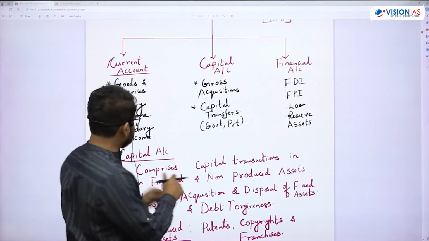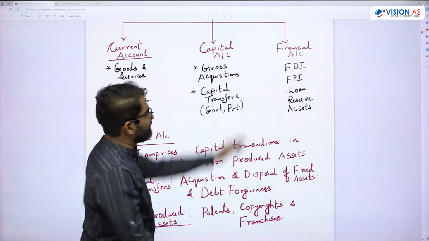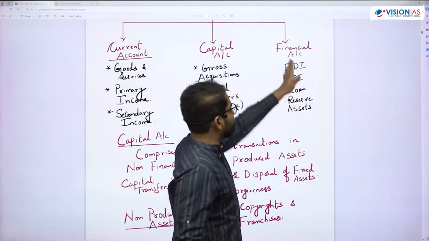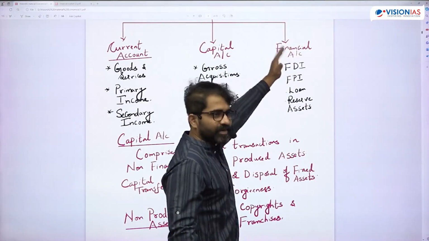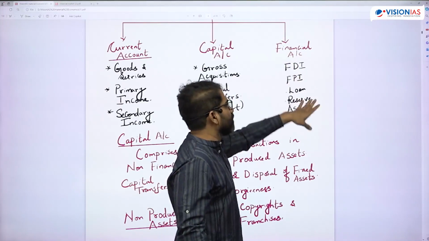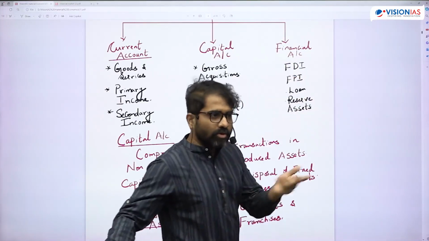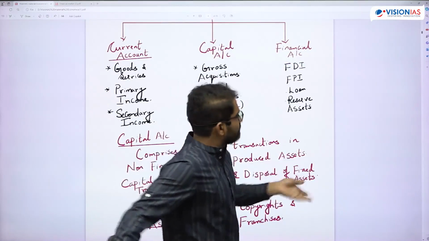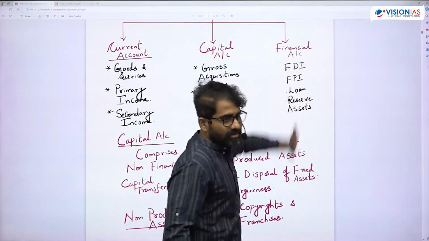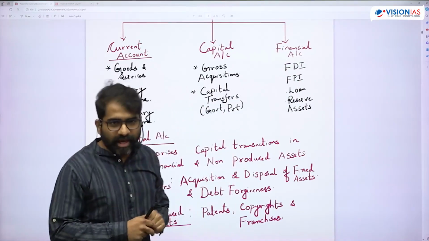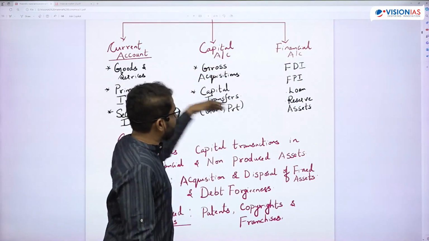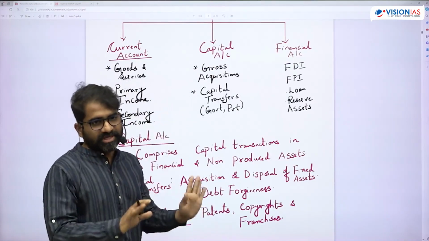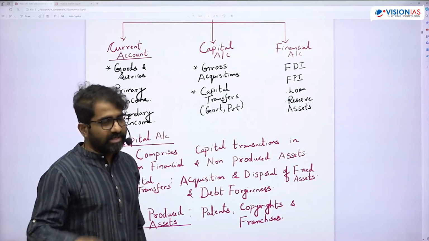Primary, secondary. And then the capital account and financial account are separated. Otherwise, both were part of the capital account. In the financial account, you have investments, FDIs, FPIs, foreign derivatives, and loans and reserve assets. Loans, all that ECB and all that. So loans, investments, all that is part of the financial account. Is that okay? And in the capital account, you have gross acquisitions and capital transfers. Gross acquisition and capital transfer. This is what is written there.